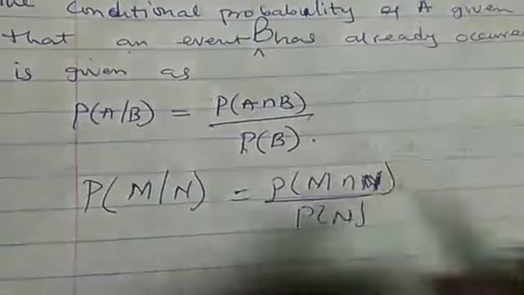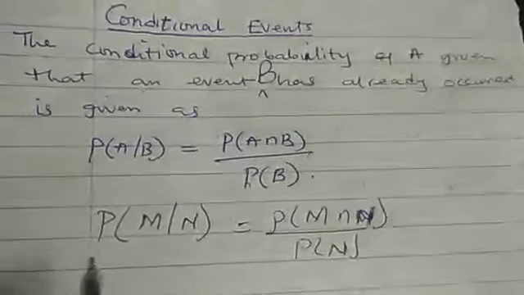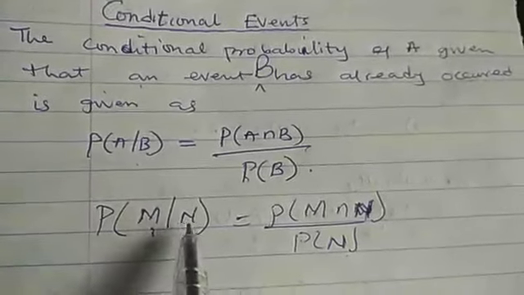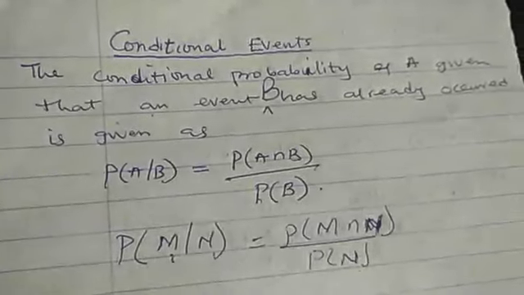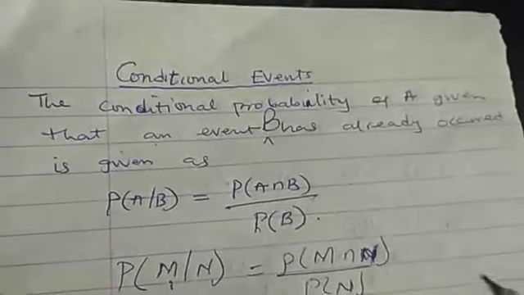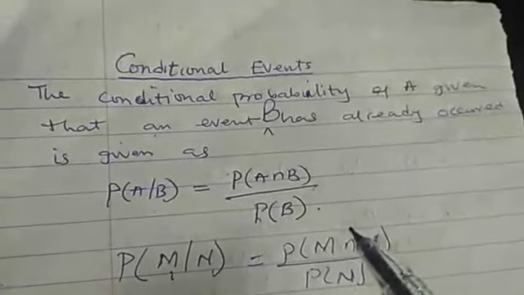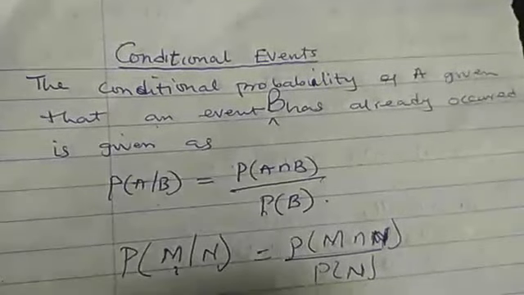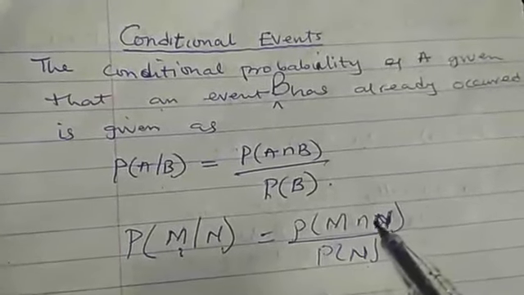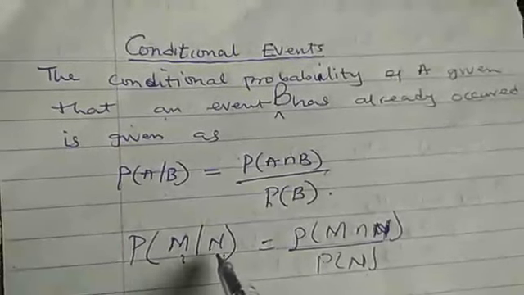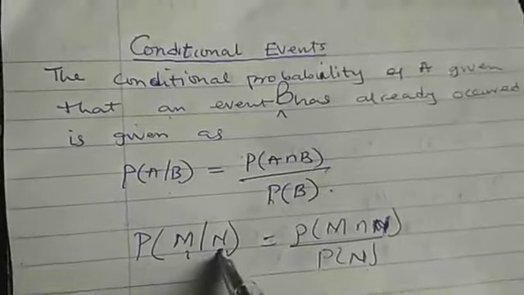That is the general formula. So this means the probability of M, given that N has occurred. And that simply means, let's say we are talking about a certain number of students. Let's say I want to consider all the female students in a certain higher institution. Then that will be female students in the higher institution, which is N.